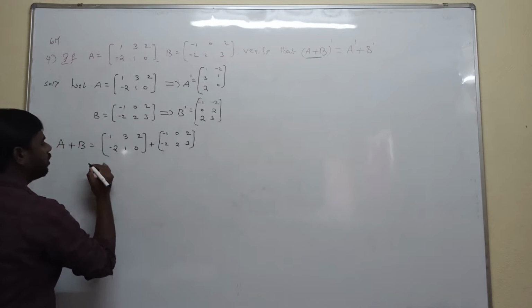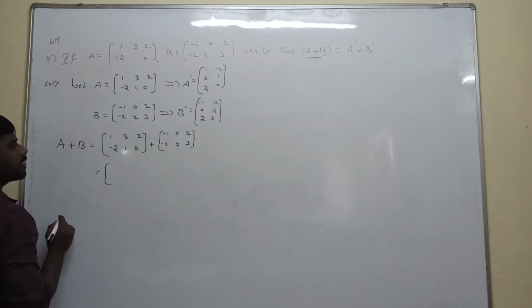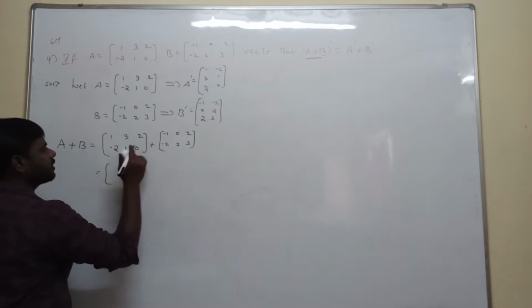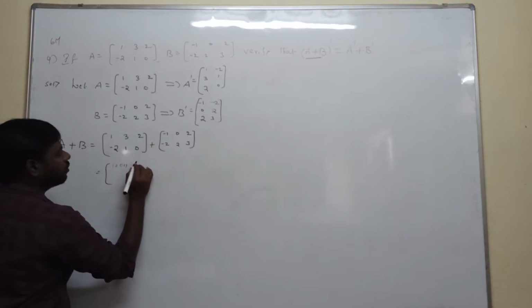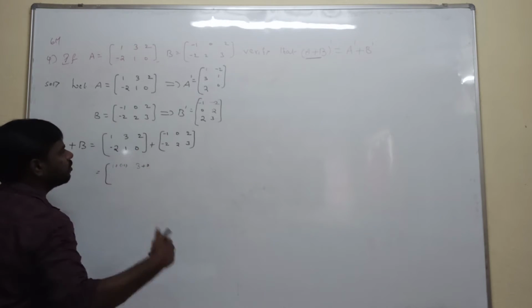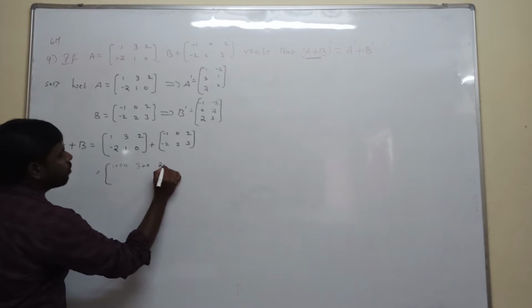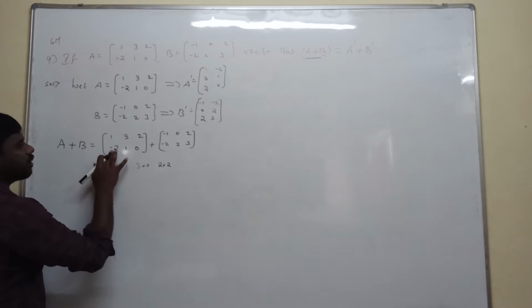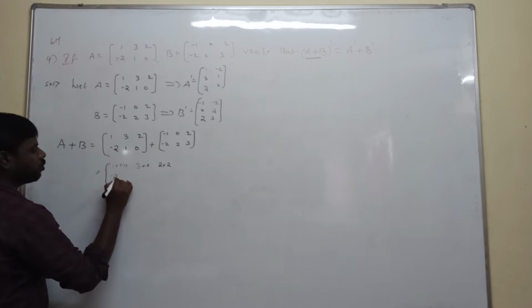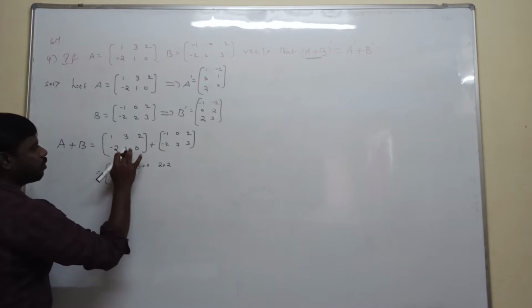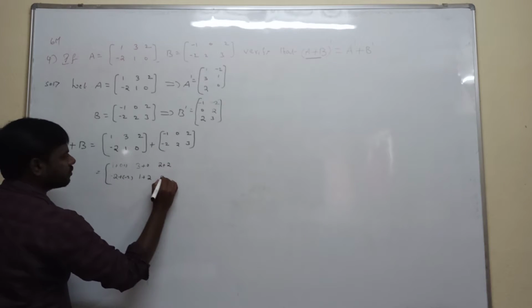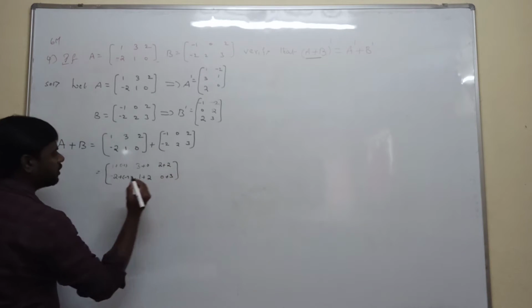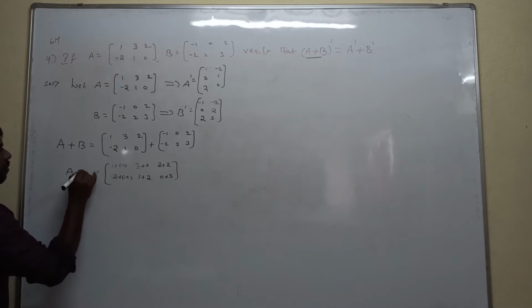Now we are adding both matrices, adding corresponding elements. First element plus first element: 1 plus minus 1, 3 plus 0, 2 plus 2. Next, second row first element plus first element: minus 2 plus minus 2, 1 plus 2, 0 plus 3. This gives the A plus B matrix.